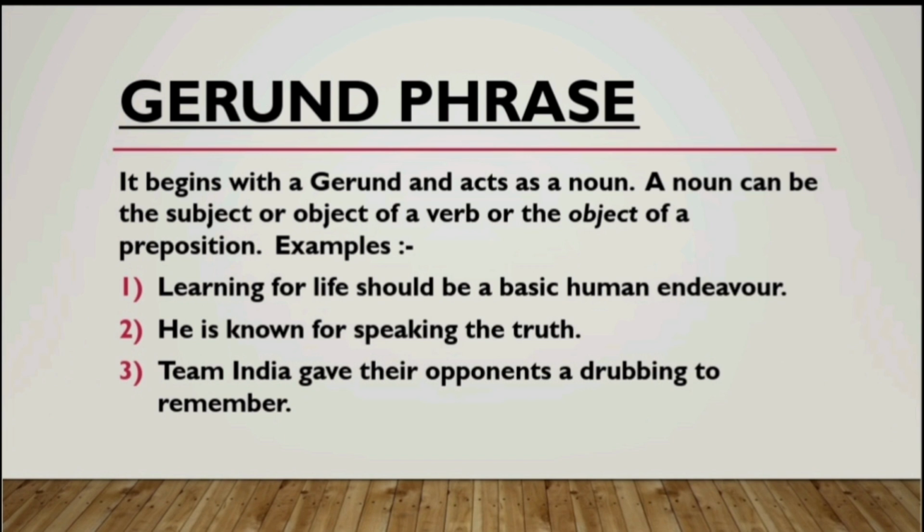Now let us proceed towards a gerund phrase. A gerund phrase begins with a gerund, that is the ing form of a verb, but it functions as a noun. A noun can be the subject or the object of the verb or the object of the preposition. So a group of words acting as a gerund phrase can be positioned as the subject of the verb, the object of the verb, or the object of the preposition.